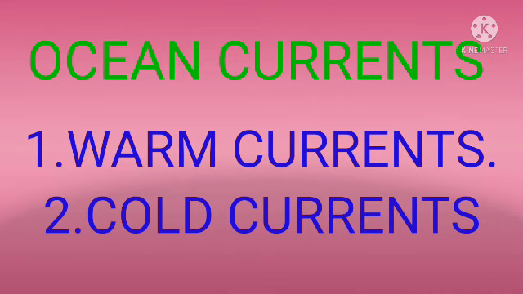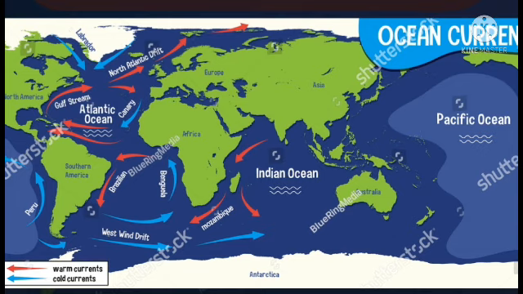Listen carefully, all of you students. The ocean currents are divided into two types. First one is warm currents and second one is cold currents. Okay students, have you understood? Warm currents means వేడి ప్రవాహాలుగా ప్రవహిస్తుంటాయి. కోల్డ్ కరెంట్స్ చల్లటి శీతల ప్రవాహాలు ఎక్కువగా ఉంటాయి. Okay, first we can explain ocean currents.